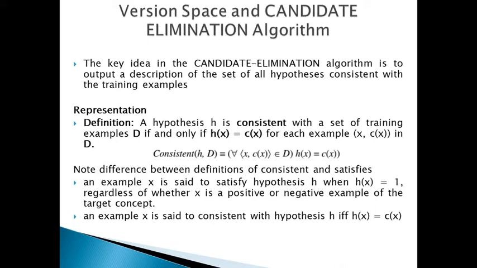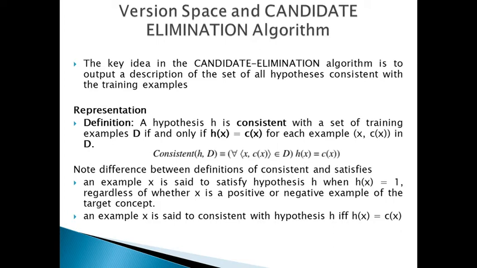The idea is to maintain a compact representation of the set of consistent hypotheses and to incrementally refine this representation as each new training example is encountered. The candidate elimination algorithm has been applied to many problems, such as learning regularities in chemical mass spectroscopy and learning control rules for heuristic search.